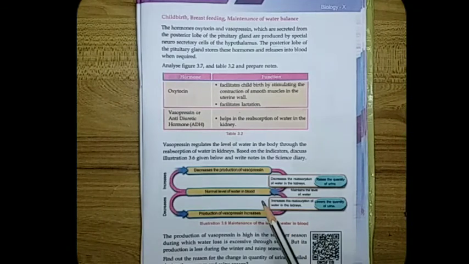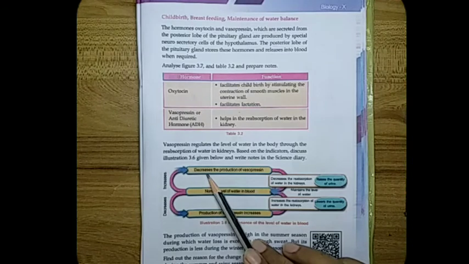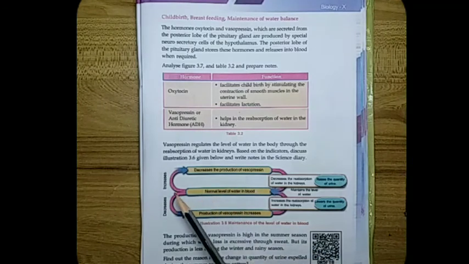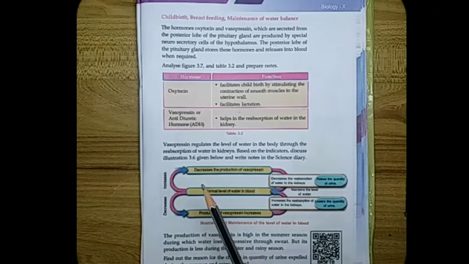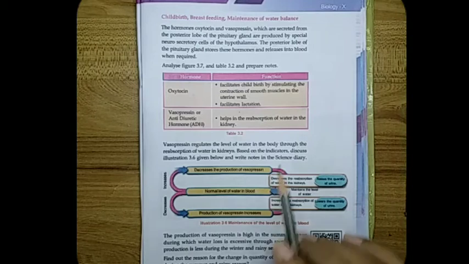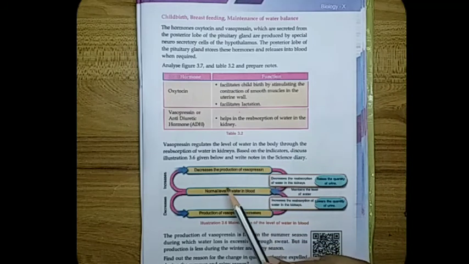When there is an increase in the level of water in blood, the production of vasopressin decreases, and thereby the reabsorption of water from the kidneys decreases.